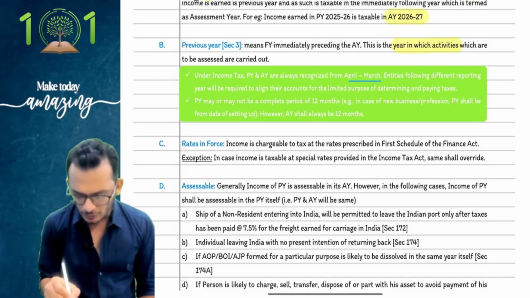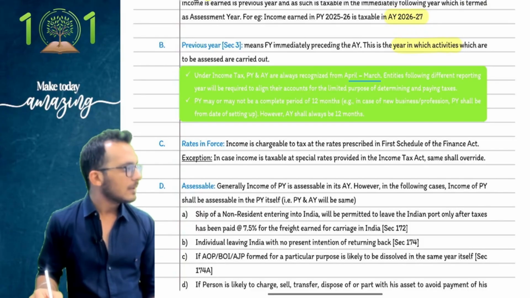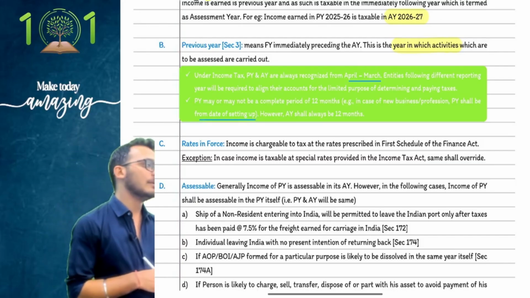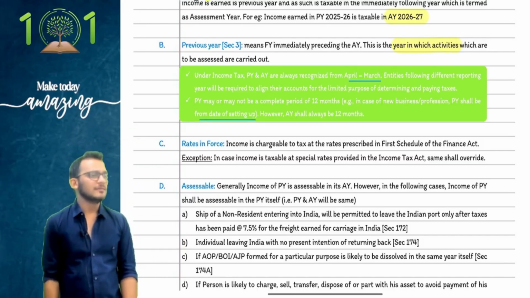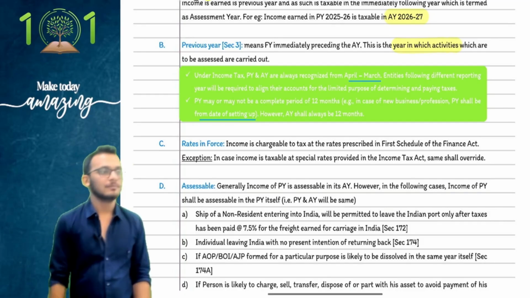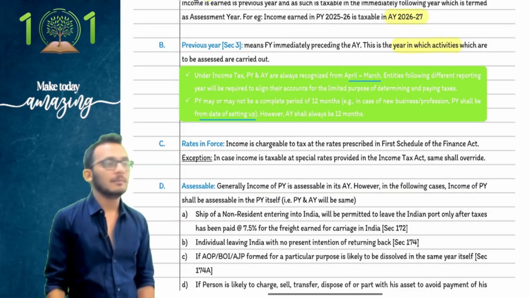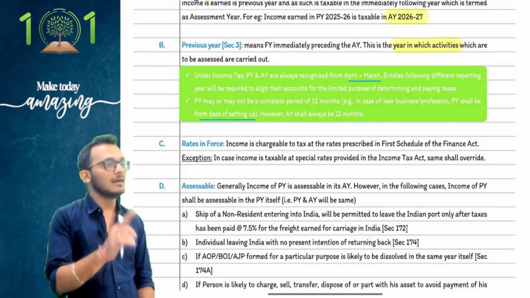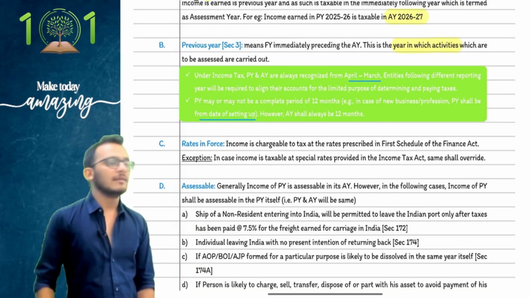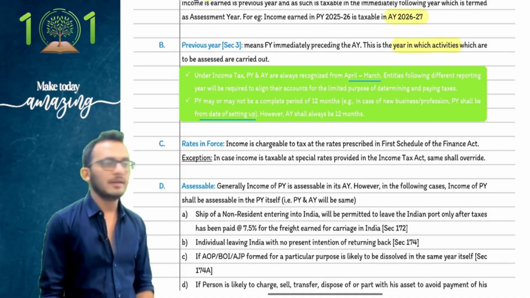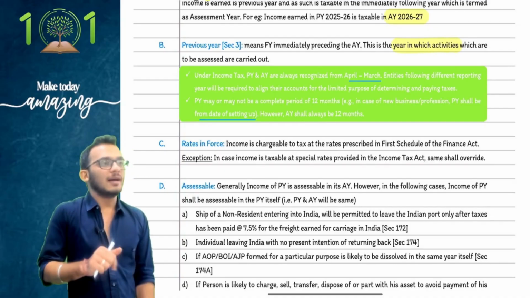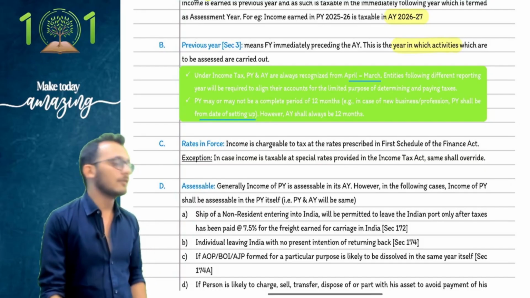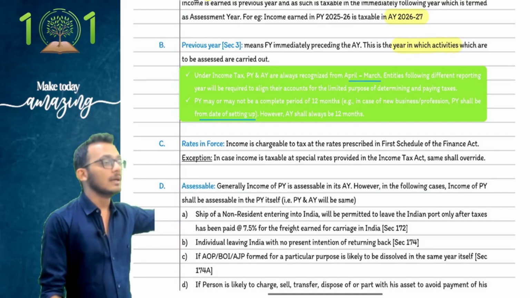Second, when it comes to previous year, it can also be for a period less than 12 months. In case of a new business, previous year will be the period from the date of setting up. People, notice, if I'm starting a business today, I am today only setting up. My activities may start 1 month later also. My previous year is from today, not 1 month later. It is not important that you have started earning income. It is important that you should be alive. The day you are alive, I will start calling it previous year, because even if you don't have incomes, you may have expenses. So I still have to account for both. Therefore, it is from the date of setting up, not from the date of commencement.